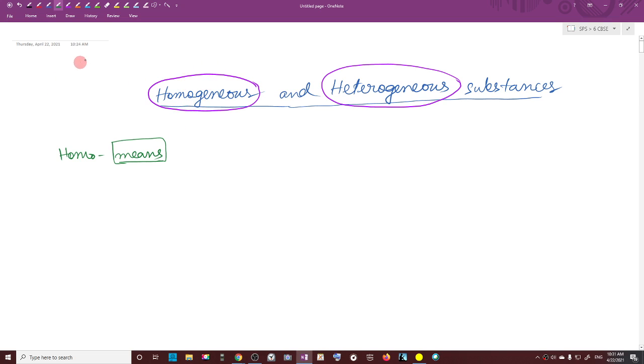Okay, now we will be doing homogeneous and heterogeneous substances. First is homogeneous. What does homogeneous mean? Homo means same. And what does hetero mean? Different. Yes, hetero means different. So homo means same, hetero means different.